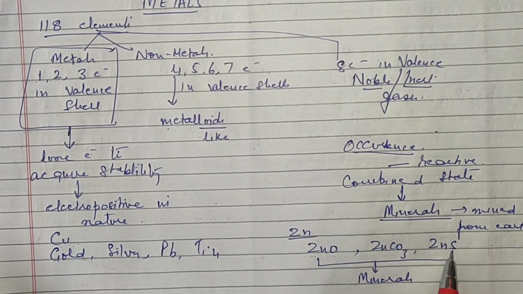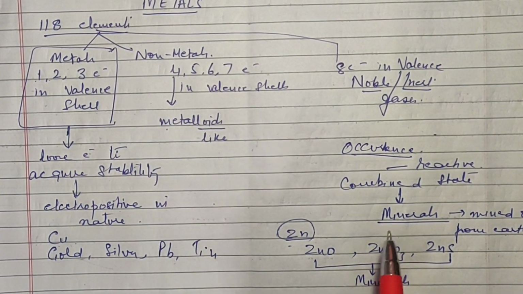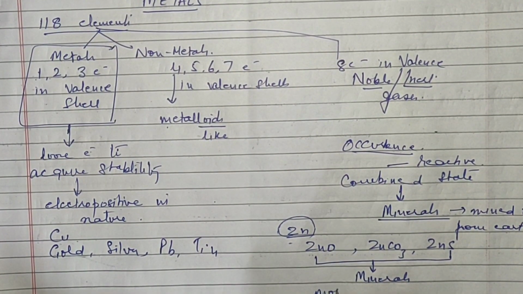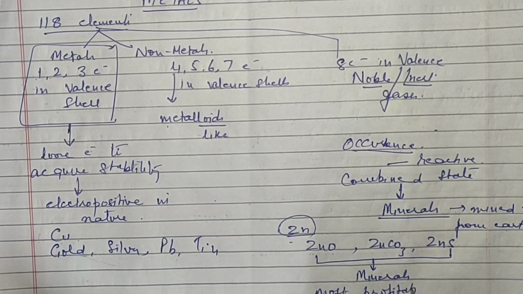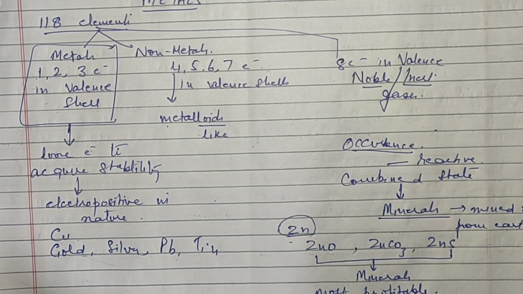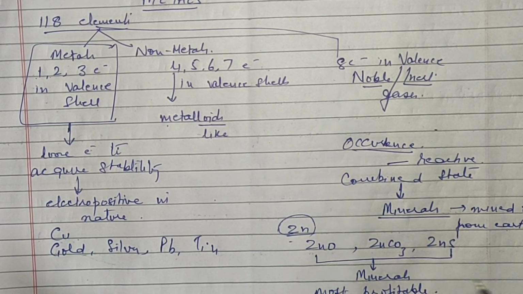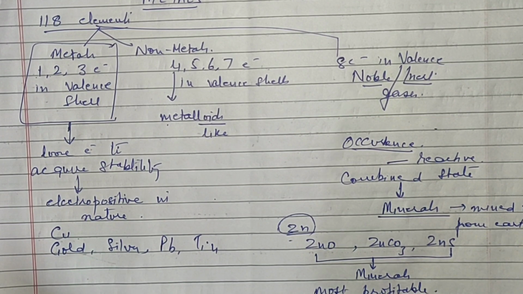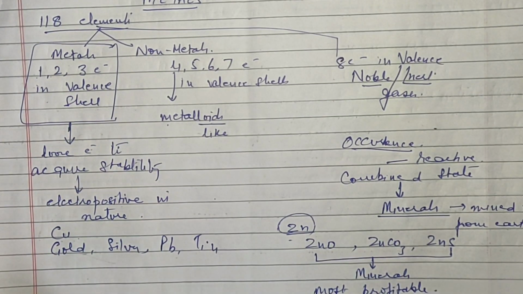But out of the three, if you want to obtain the metal zinc, which one will give you the metal most profitably? What do you mean by profitably? Profitably means you have to give less input. That means the expenses are less, the effort is less, and the amount of metal which you obtain is quite a lot. That is the most profitable mineral.